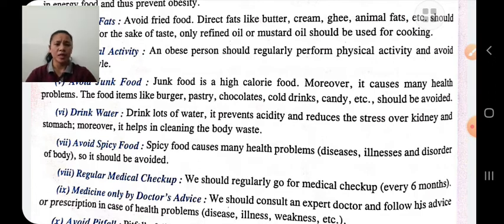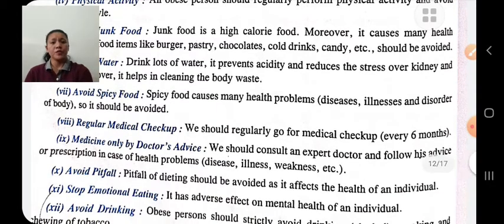Have a regular medical checkup after every 6 months. Take medicine only on a doctor's advice. We should take medicine only on the advice of expert doctors. Don't take medicine without doctor's advice.